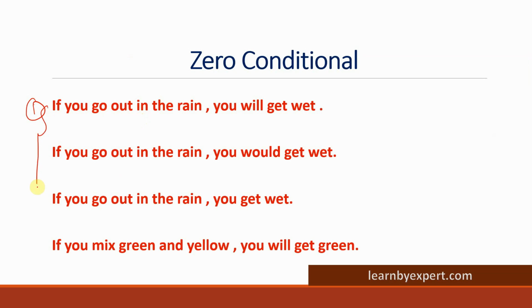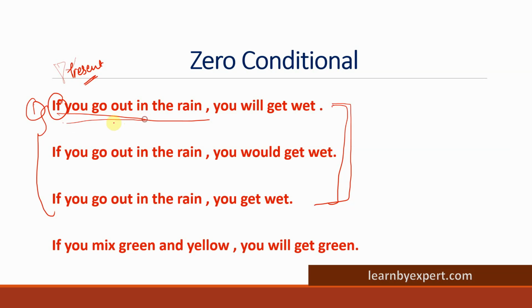For the first three sentences, they are the same, only the tense which is used is different. So, you have to identify which one is correct. One of the following sentences is correct. I'm talking about these three sentences. So, if you go out in rain, you will get wet. Again, the first clause is in present tense. You will do this in the exam: you will see there is an if, and with if you will identify this is a conditional sentence. You can see the simple present tense in the first clause.